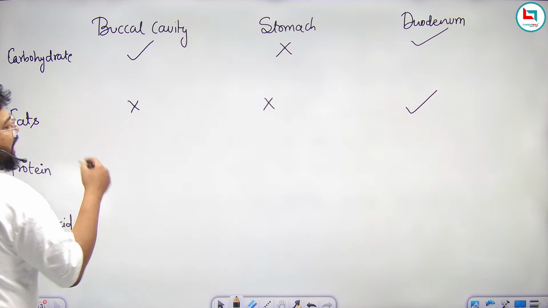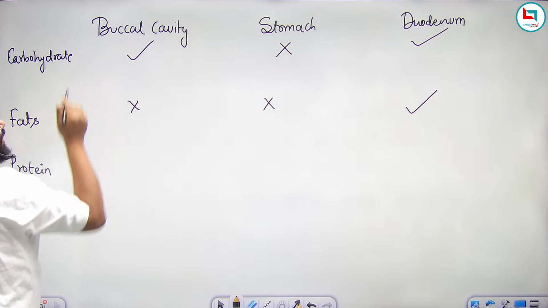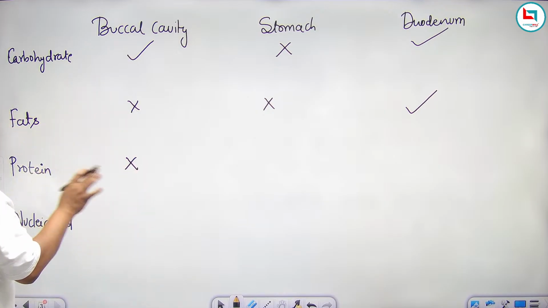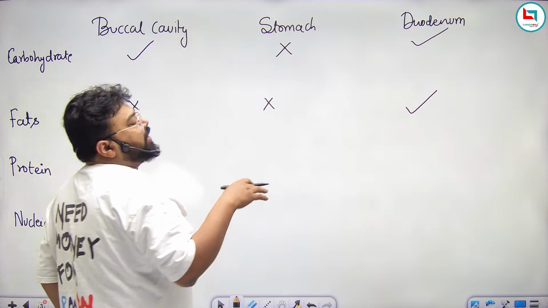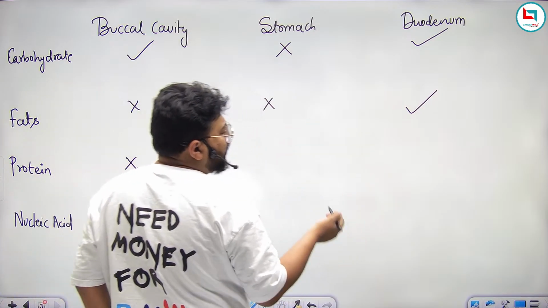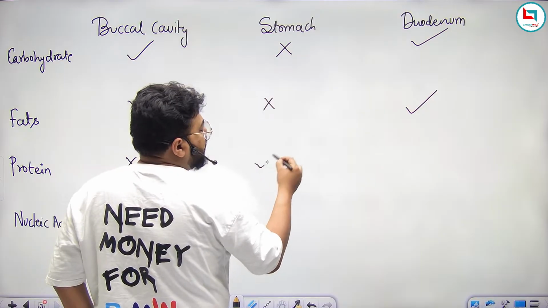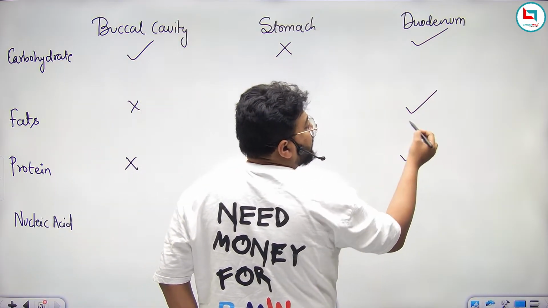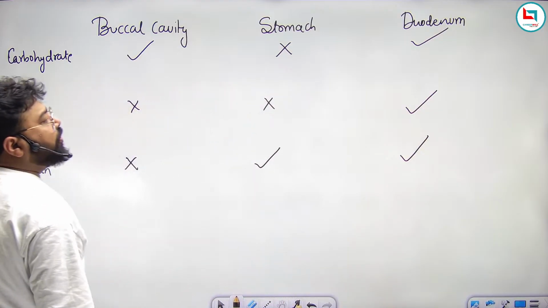The salivary juice present in the buccal cavity does not contain any enzyme which can digest protein, so I am crossing it. The stomach contains some protein digesting enzymes, so yes. If we talk about the duodenum, yes, protein also gets digested over here.